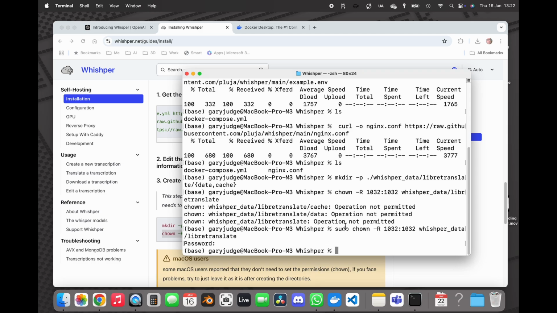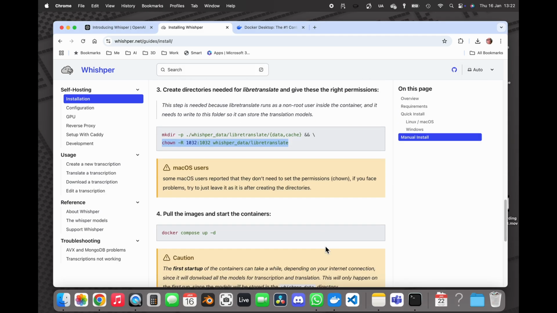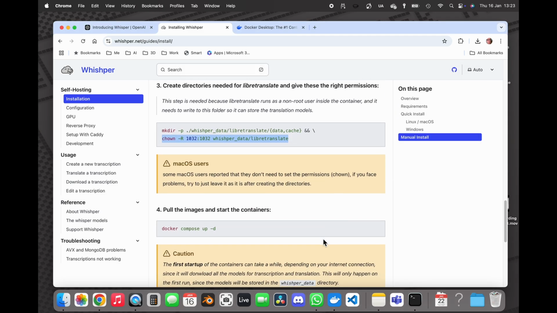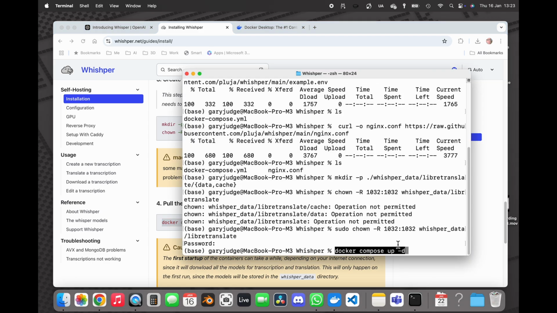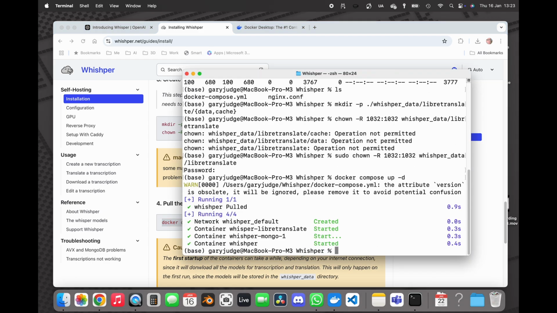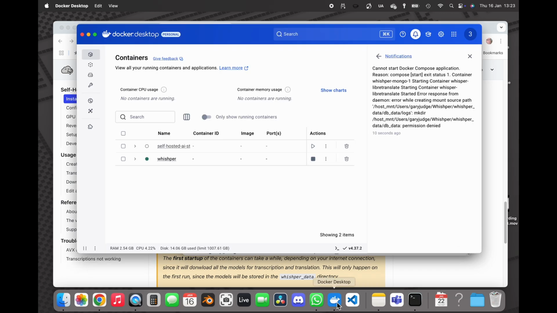So that should have set the permissions, because when I first attempted it, it said the operation is not permitted. So hopefully that's done that. And then I can run the docker pull command.